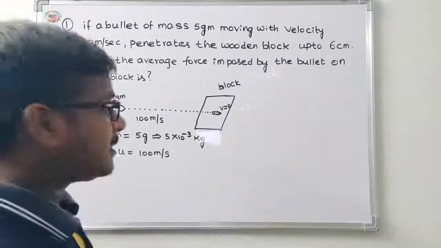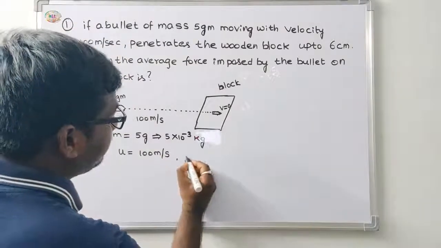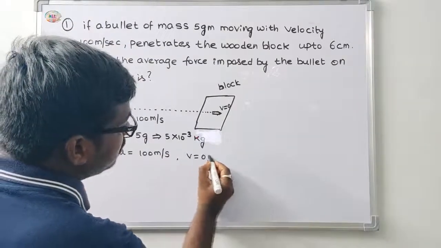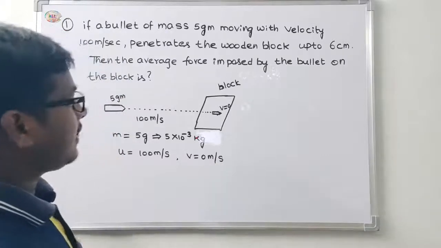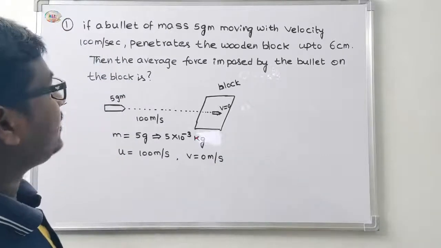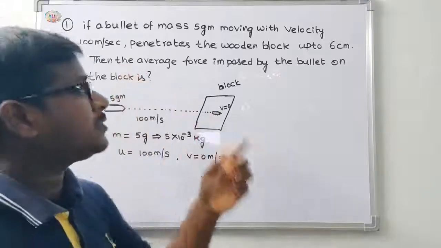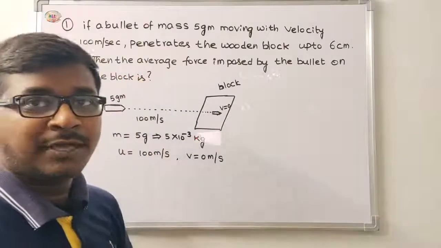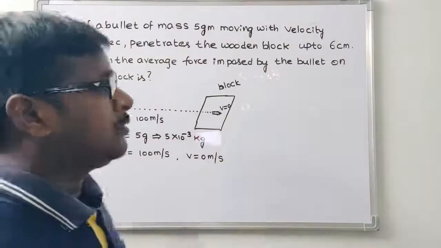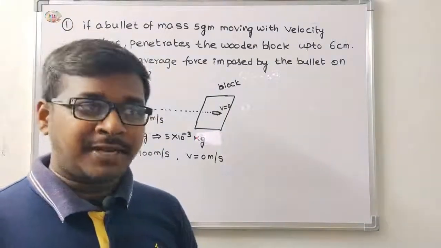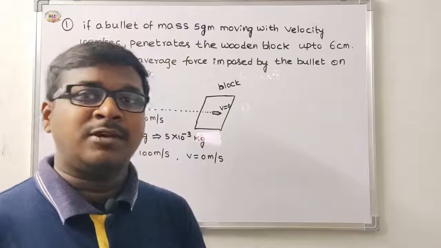Then the final velocity v is equal to 0 meter per second. We have to find out the average force imposed by the bullet. Okay, force, find out, students.